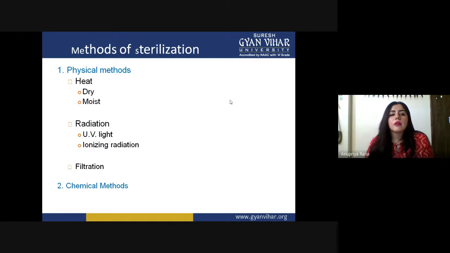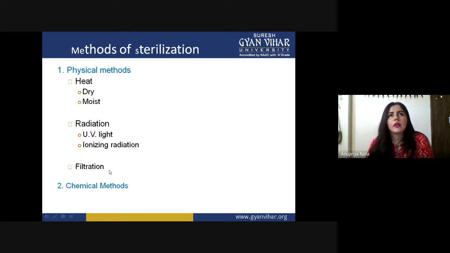Now, in the physical method we can use heat. It can be dry heat or moist heat. Normally, when we talk about moist heat, we are talking about water at a very high temperature. Radiation has the ability to kill bacteria or any microorganisms. We have two subcategories: UV light and ionizing radiation.